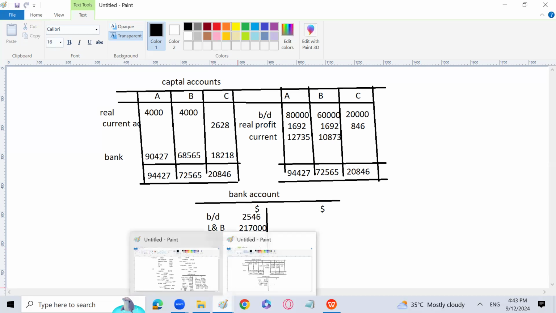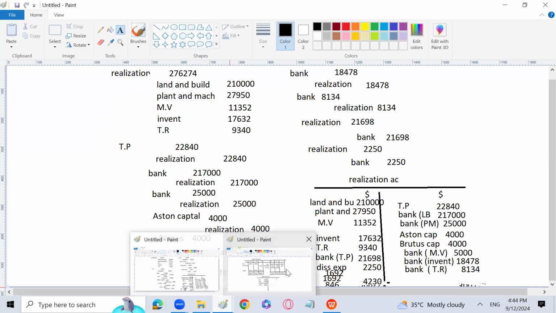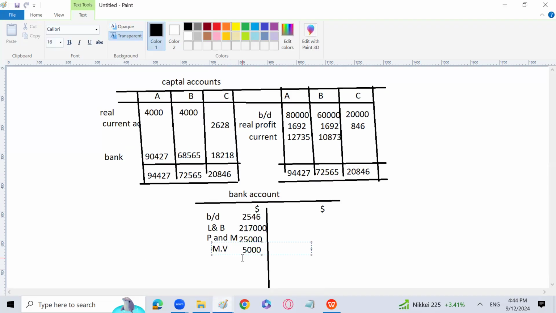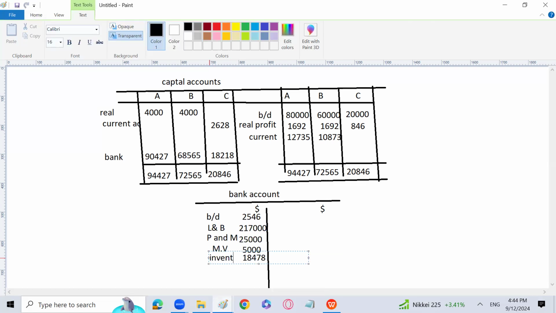Then we have sold the inventory also, that is 18478, and then 8134 is the trade receivables, from which we got the amount. You can write the word realization, no problem at all. If you write these things, it will make you understand, and the examiner too, why the bank is debited, because all these assets have been sold out.